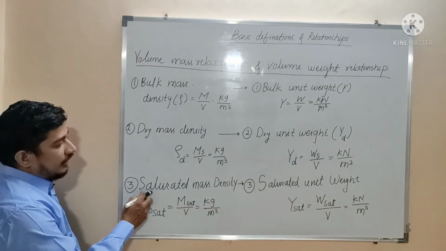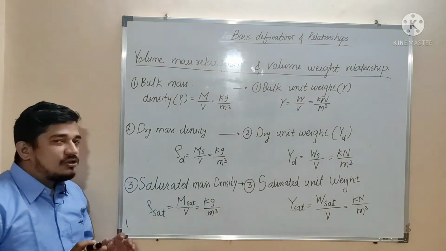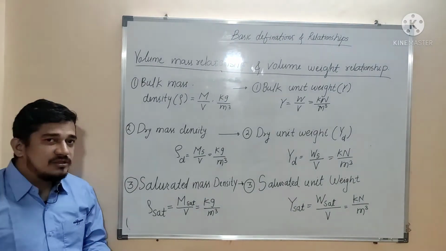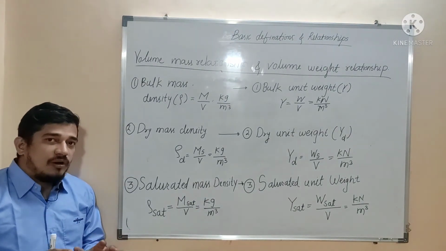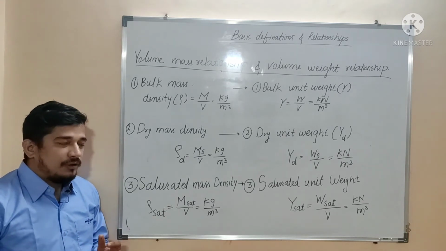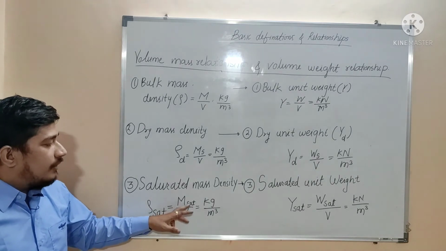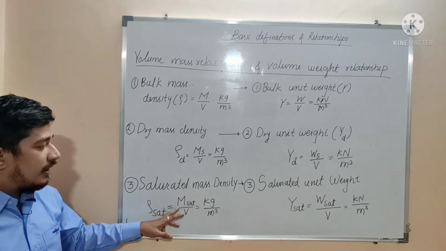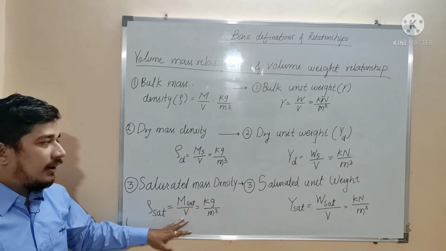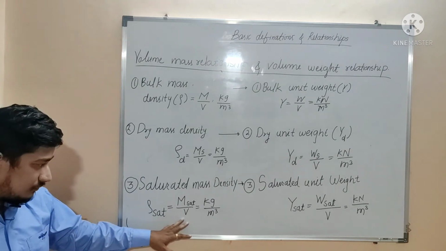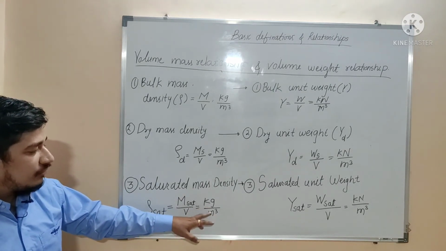Then saturated mass density. When the soil is fully saturated, it means all the voids in the soil are totally filled with water. In that case, rho saturated is equal to M saturated, the mass of saturated soil, divided by total volume, and it has a unit of kg per meter cube.